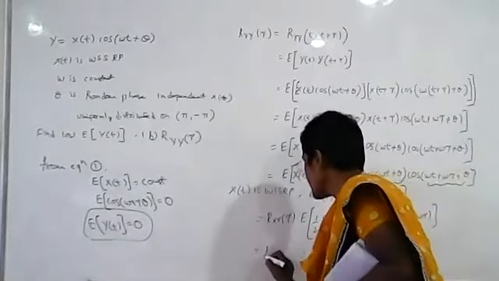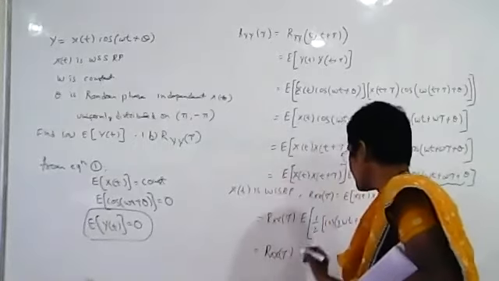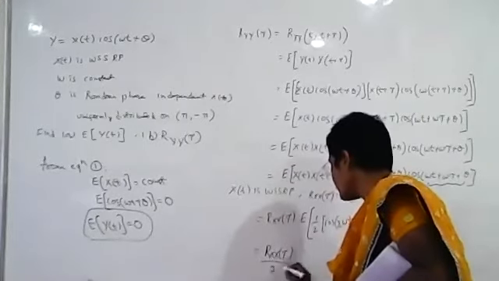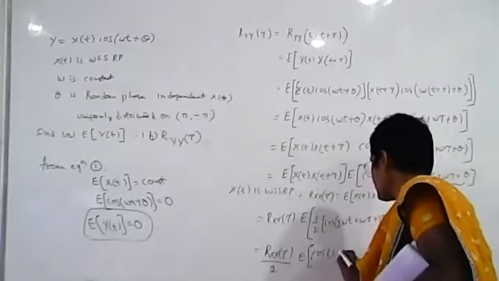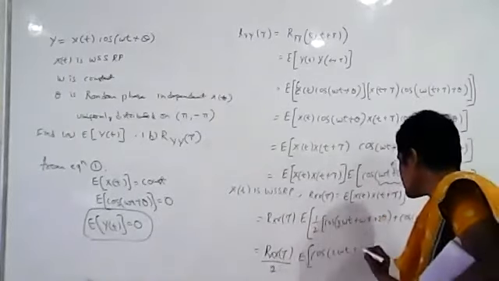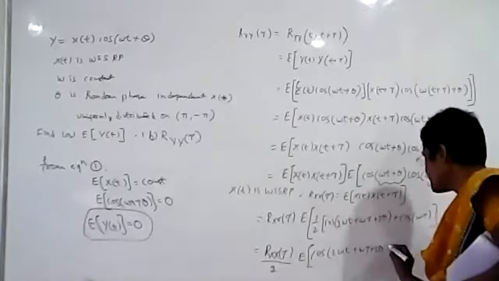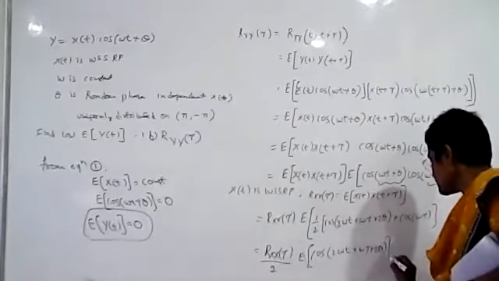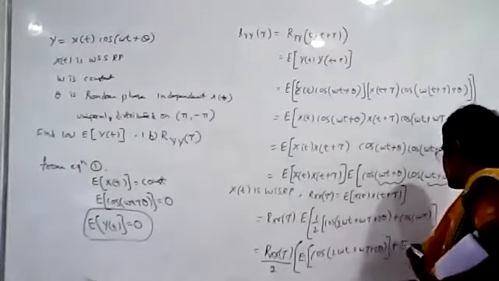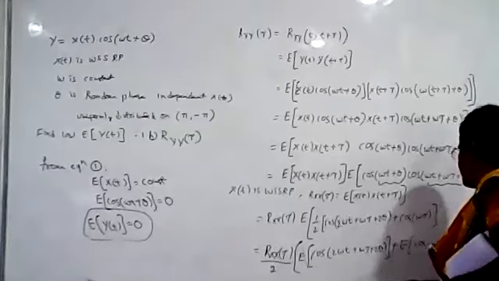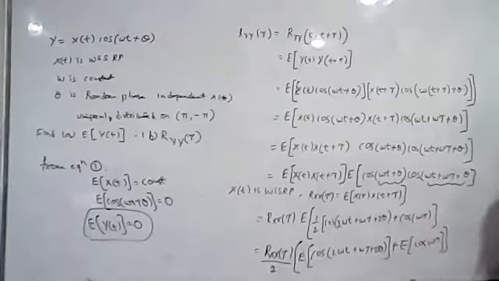So it can be written as Rxx of tau, and 1 by 2 is a constant, times the expected value of cos of 2 omega t plus omega tau plus 2 theta, plus the expected value of cos of omega tau.